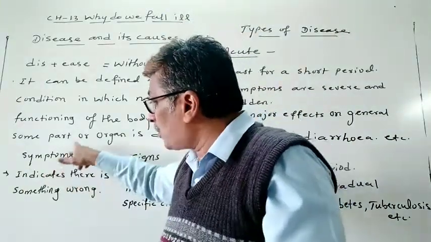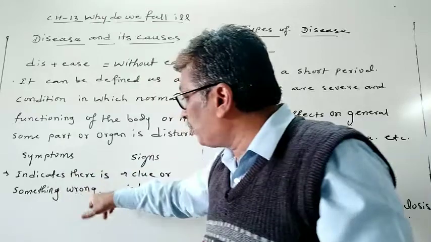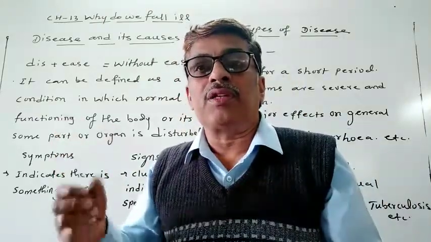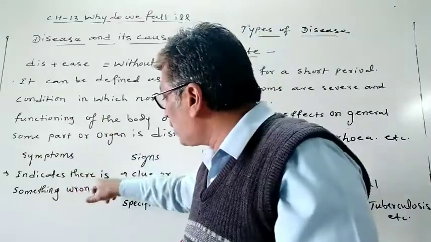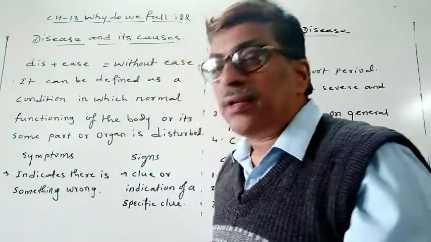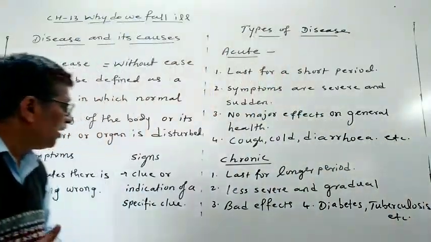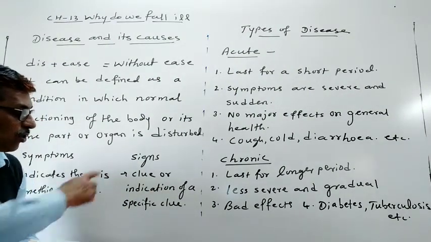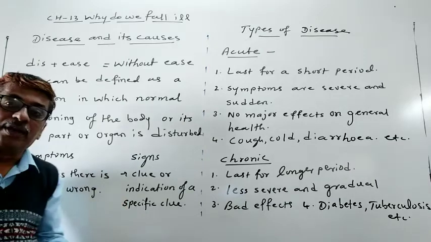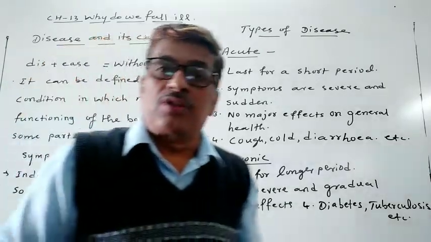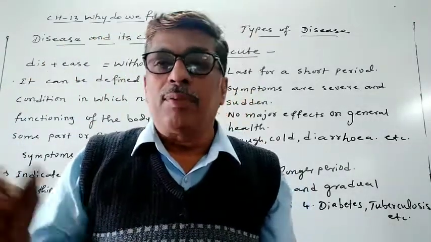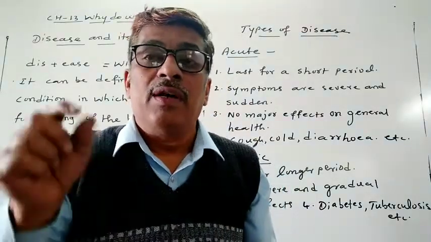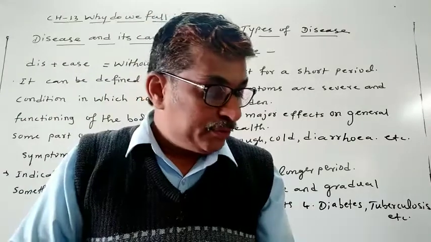And symptoms indicate that there is something wrong. Symptom means indication. Then signs give a clue or indication of a specific disease. So doctors will diagnose and prescribe medical tests, like a urine test or blood test. In this way, they will get the clue from that.